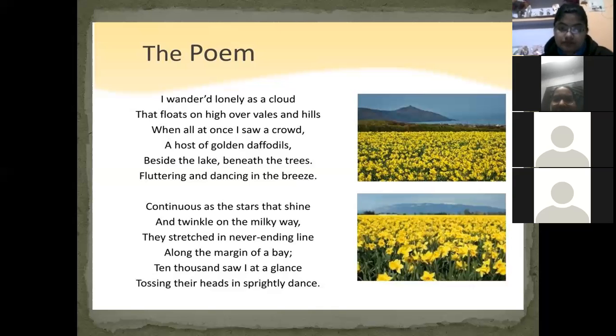Continuous as the stars that shine and twinkle on the Milky Way, they stretched in never-ending line along the margin of a bay. Ten thousand saw I at a glance, tossing their heads in sprightly dance. Very good, Rina. Now, Subhi, you read.